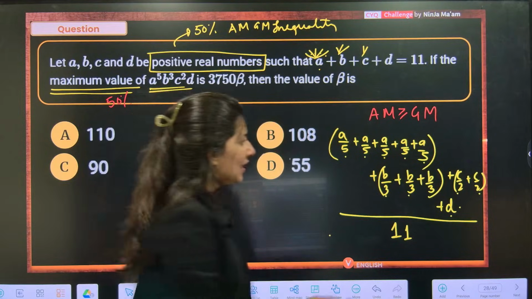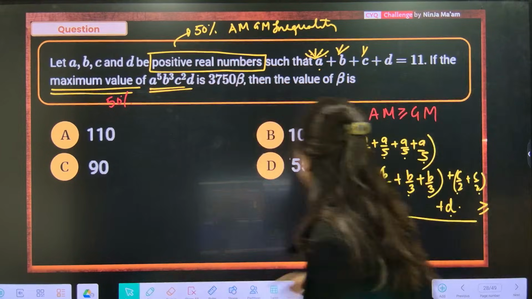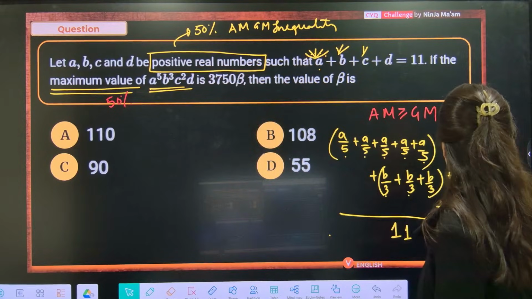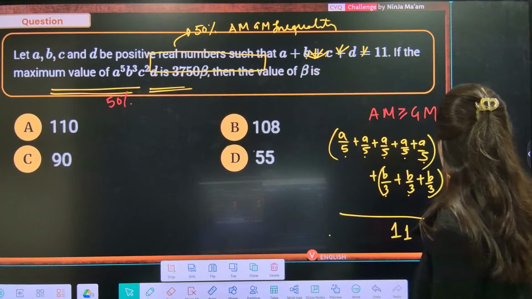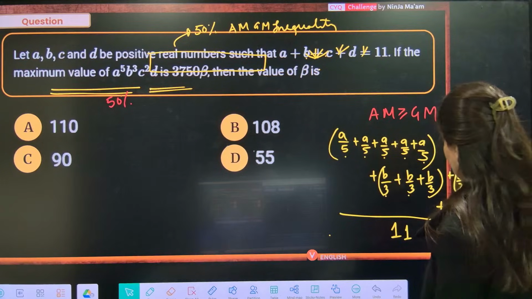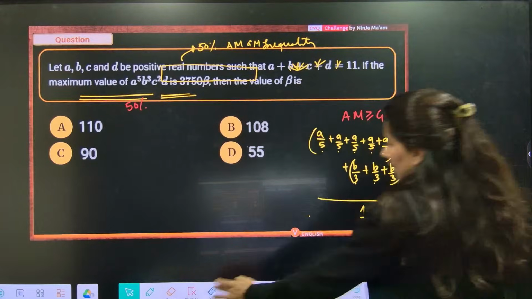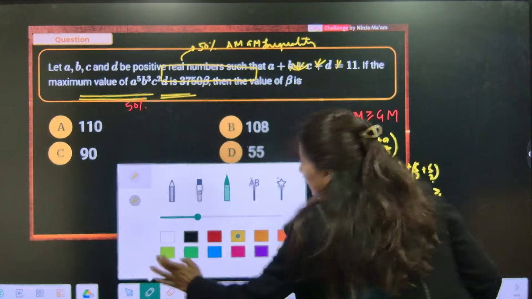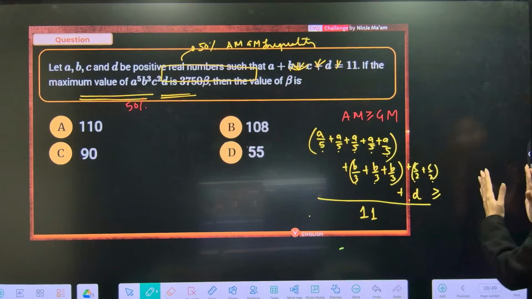Greater than or equal to, everybody. AM greater than or equal to GM, geometric mean.